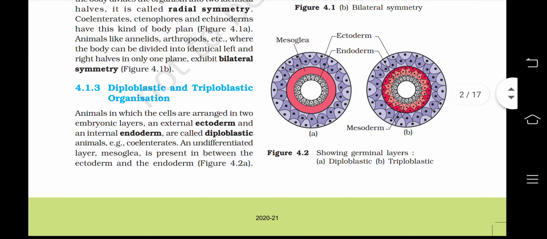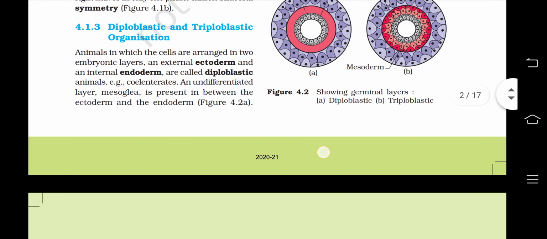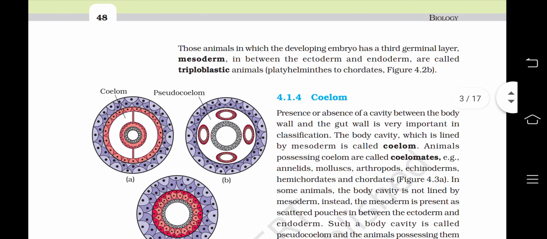Now let us look at the B diagram as well, where there is ectoderm outside, the middle one is the mesoderm, and the inner one is the endoderm. This is actually the true kind of organization of cells. So those animals in which the developing embryo has a third germinal layer, mesoderm, in between the ectoderm and endoderm are called triploblastic animals, that is, from platyhelminths to chordates.